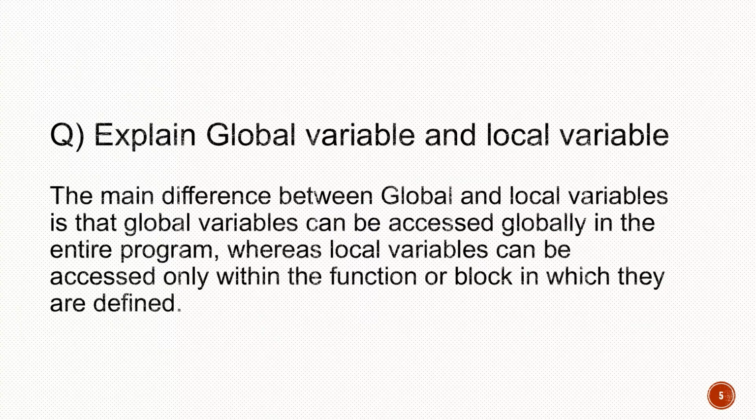Next question is: explain global and local variable. The main difference between global and local variable is that a global variable can be accessed globally in the entire program, whereas a local variable can be accessed only within the function or block in which it is defined. So for example, if you have a factorial function and you declare a variable in that, the scope of that variable is only within that function. You cannot use it in the whole program.